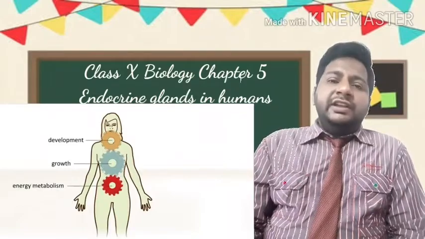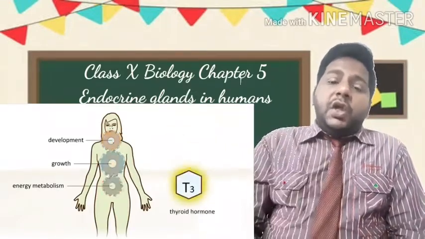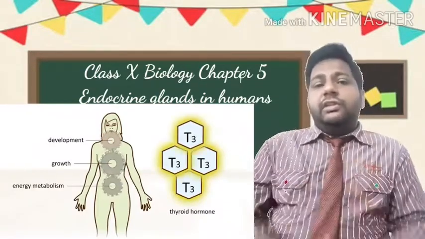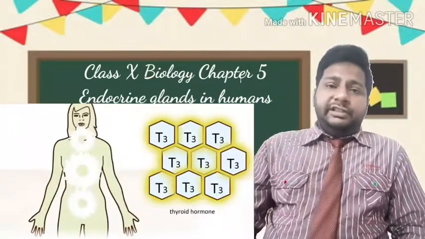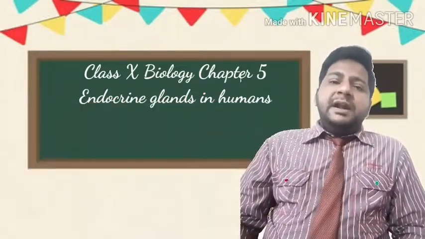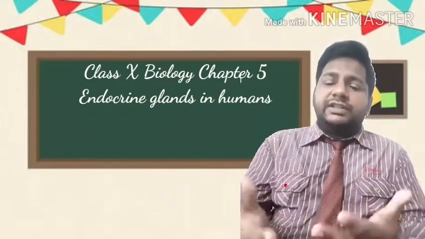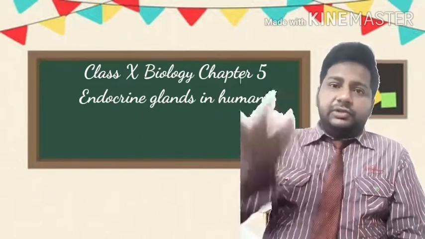Now, during our growth, when we are children and growing up, this thyroid hormone plays a major role in our brain development and also our body's metabolism. If somebody has too much thyroxine secretion going on, it does not mean that their brain will be super fast.